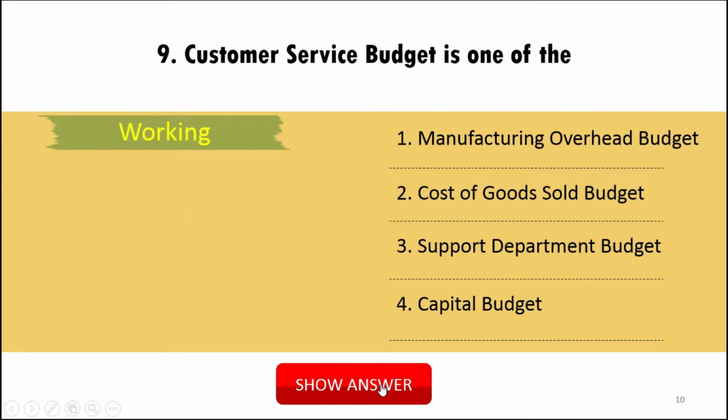Now customer service budget. In the operating budget we have several budgets. One of the operating budgets is the support department budget, and customer service budget is one of the support department budgets. So the correct answer is option number 3, support department budget.